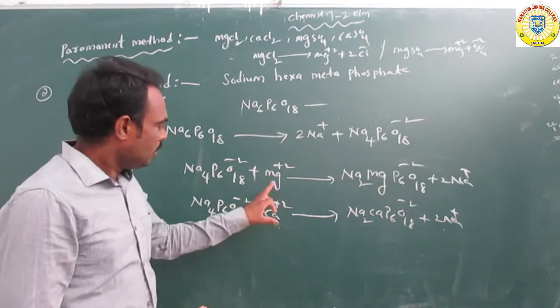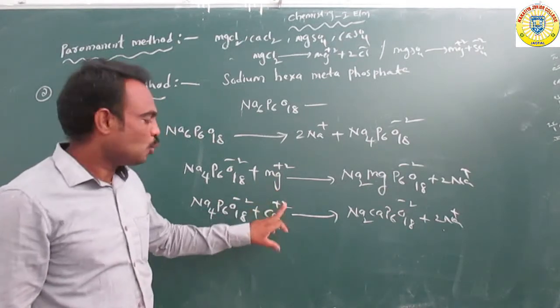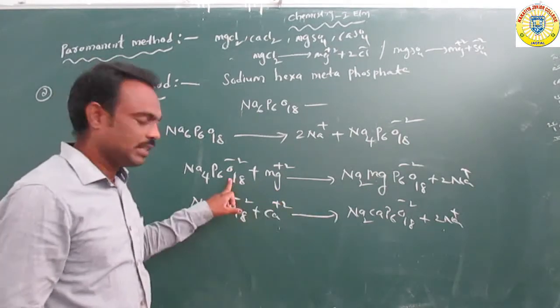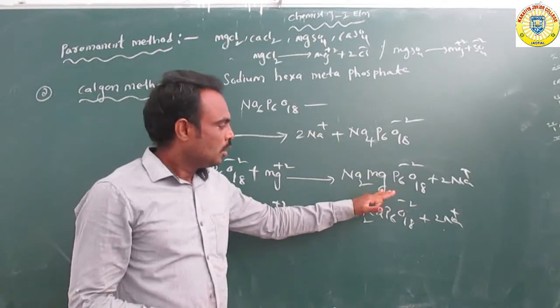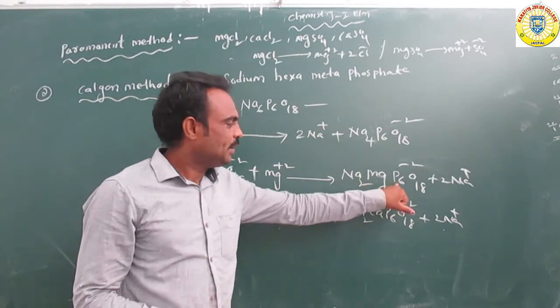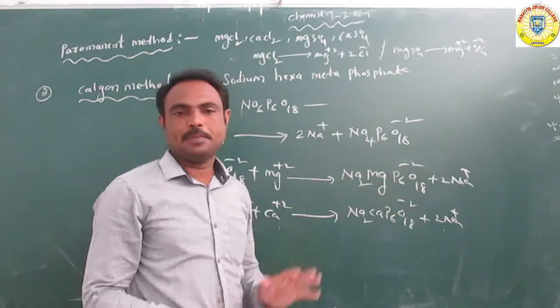So overall, Mg plus 2 or Ca plus 2 reacts with this negative ion to form Na2MgP6O18 minus 2 and 2Na plus.